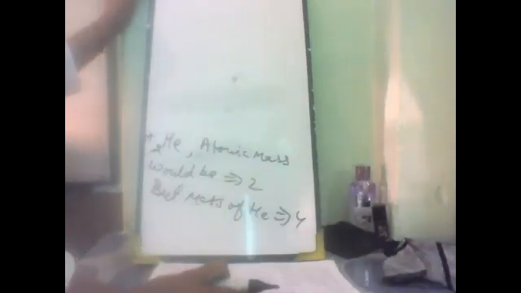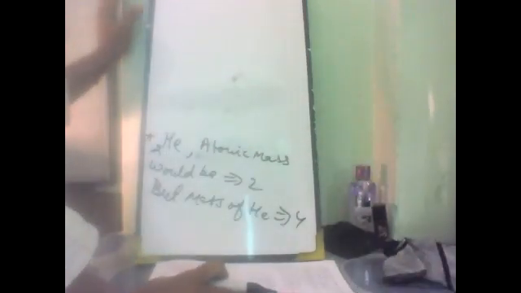So it was proposed that the nucleus of an atom must have another particle. Scientists observed that another particle is present there and it should be found.